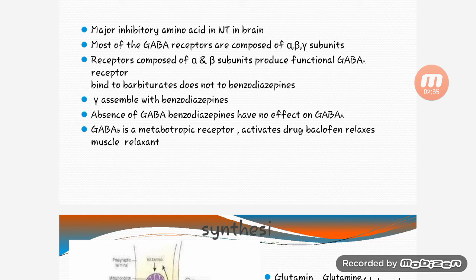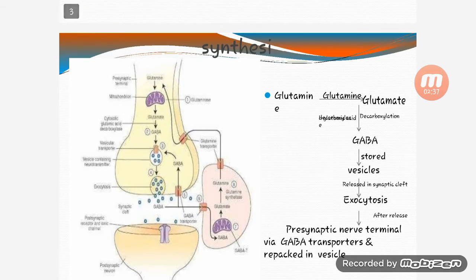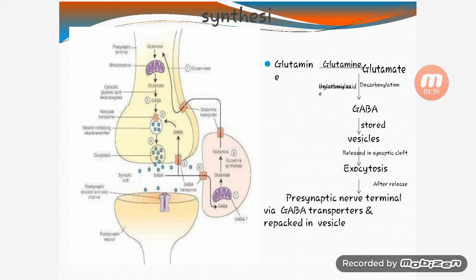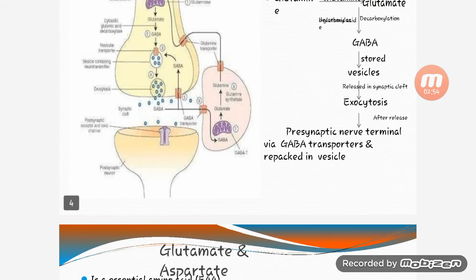GABA-B is a metabotropic receptor, activated by the drug baclofen, a muscle relaxant. So you can see how GABA acts on the presynaptic nerve terminal, is taken up by the GABA transporter and repacked in the vesicles. You can see how it is synthesized.